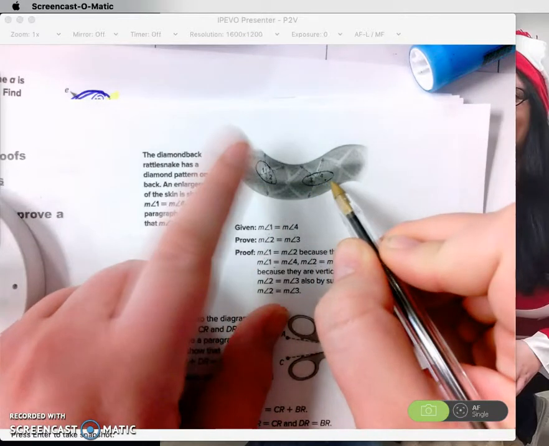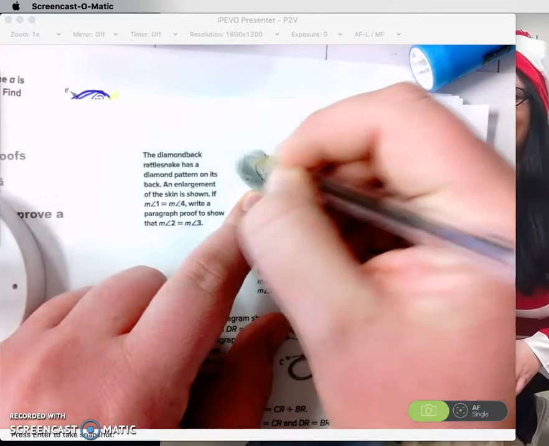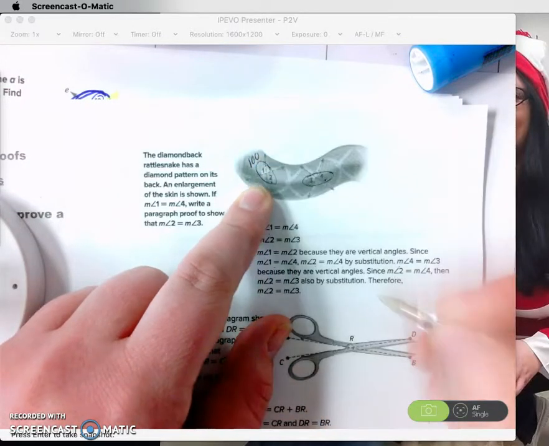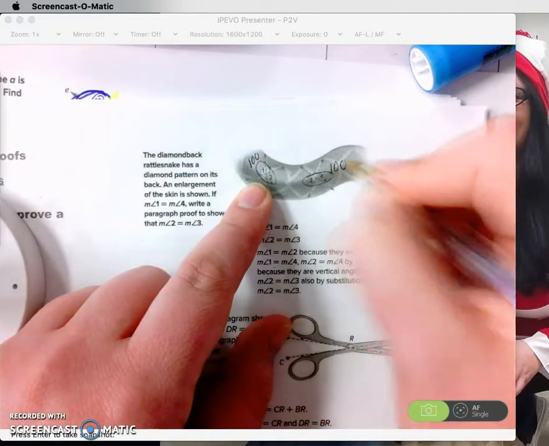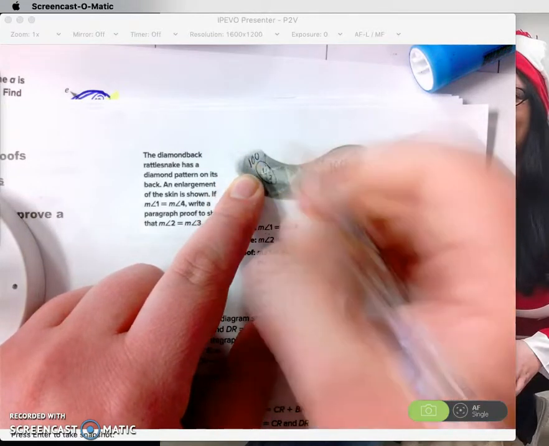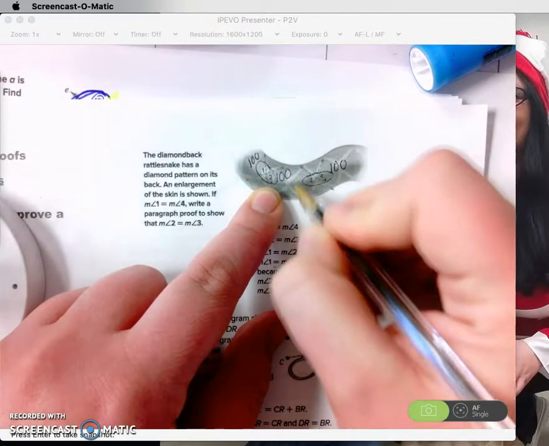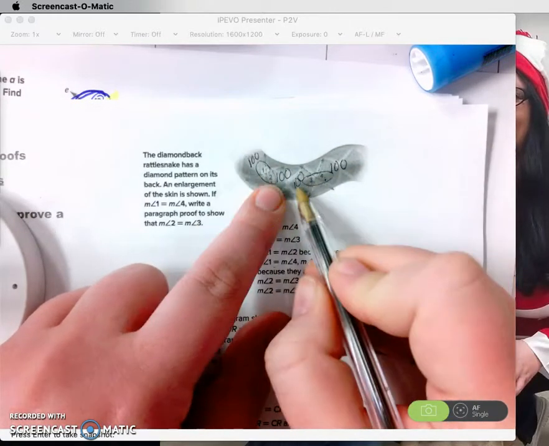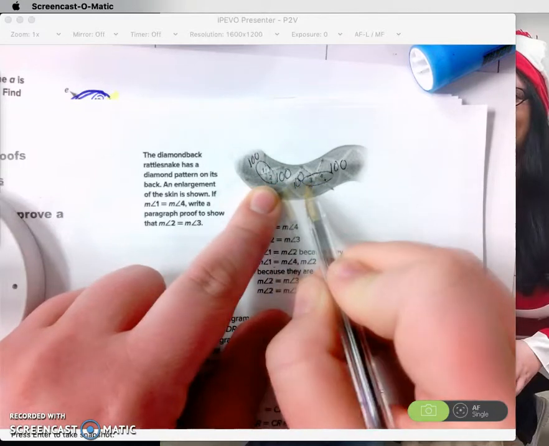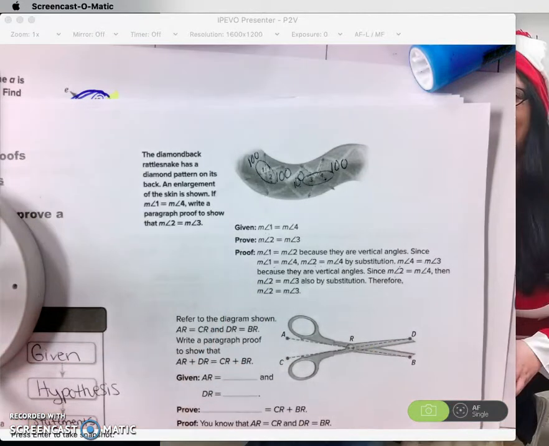Therefore, if 1 is equal to 4, then 2 has got to equal 3. Because if this is, say, 100 degrees, and we're given that 1 and 4 are equal, well, these are vertical angles, so therefore this is 100 degrees. So we can state that these two are equal. That's pretty much what this whole paragraph is saying.